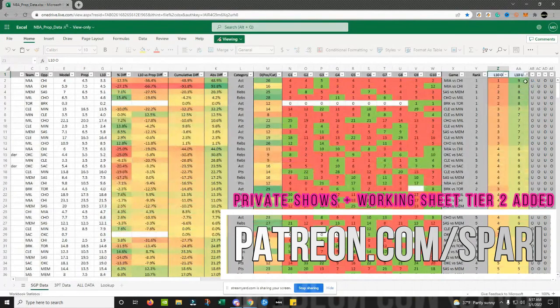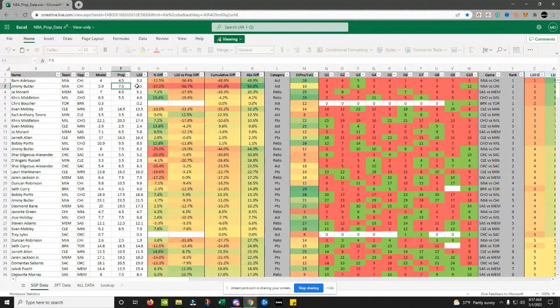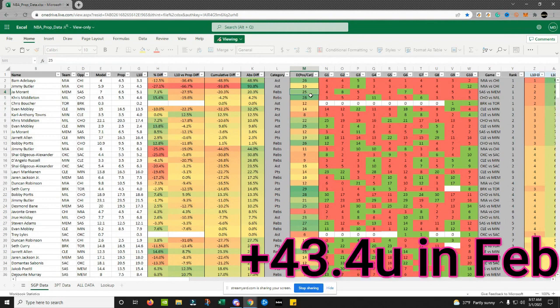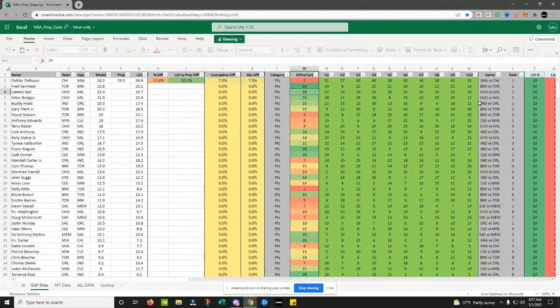So if you had sorted last 10 games unders, you could have seen, well, Bam Adebayo under 4.5 assists would have been 9 out of the last 10 games. Bam has been under his prop of 4.5. Jimmy Butler, 8 out of the last 10 had been under his prop. Ja Morant in rebounds had been under his 6.5 rebound prop over the last 10 games. Then you would have seen the model had him as over. Do a little extra research and see what's going on. Is it the defense versus the category where he had a top 5 positional matchup last night? You could do the opposite and search overs. So you would do over top 10.